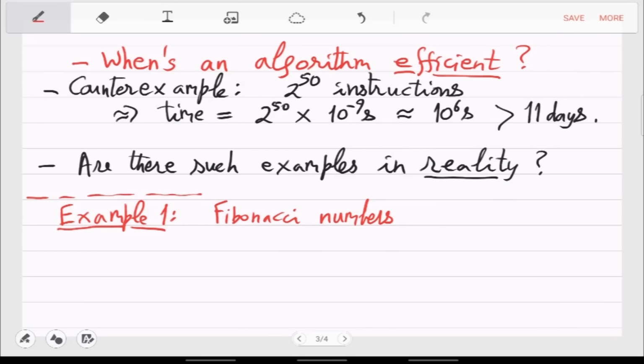This was given by an Italian trader named Fibonacci around 1200 AD. So it's a very old sequence. In those days, even the decimal representation was not very popular. They would use the Roman numbers, and in that notation, these numbers would become so large very quickly that they cannot even be expressed in that system.